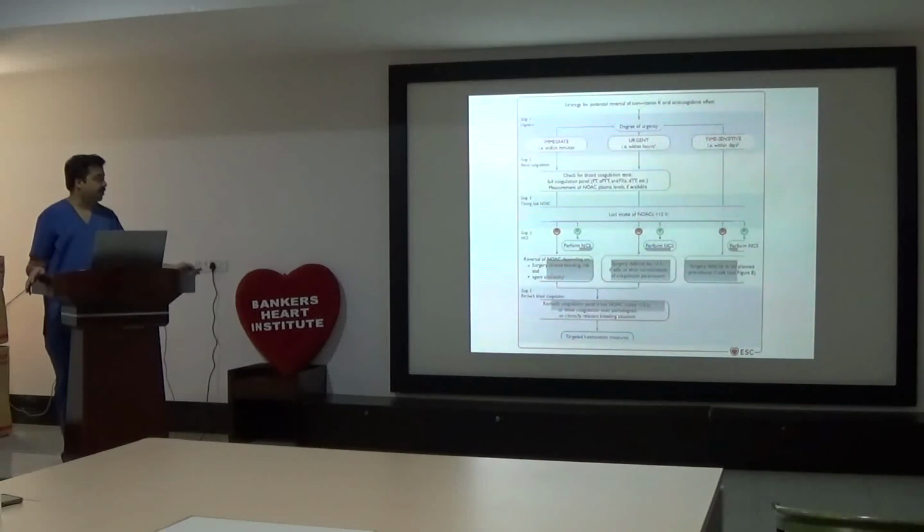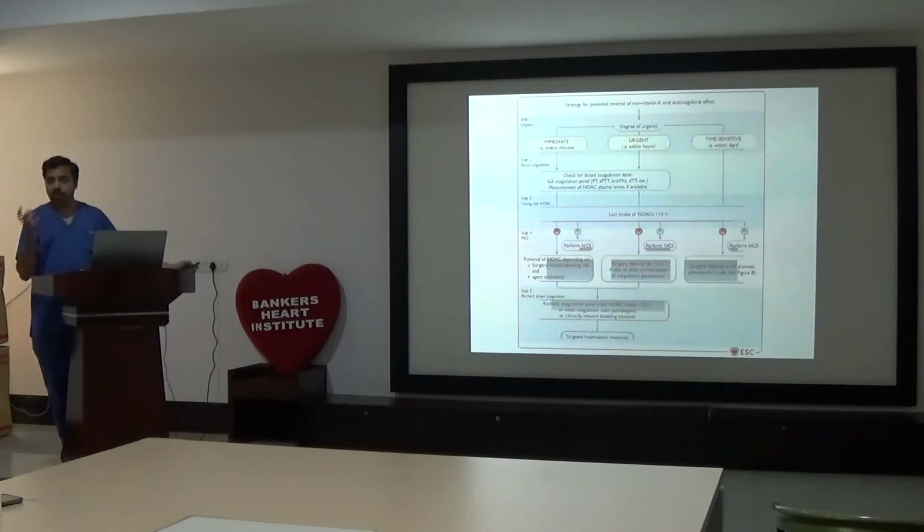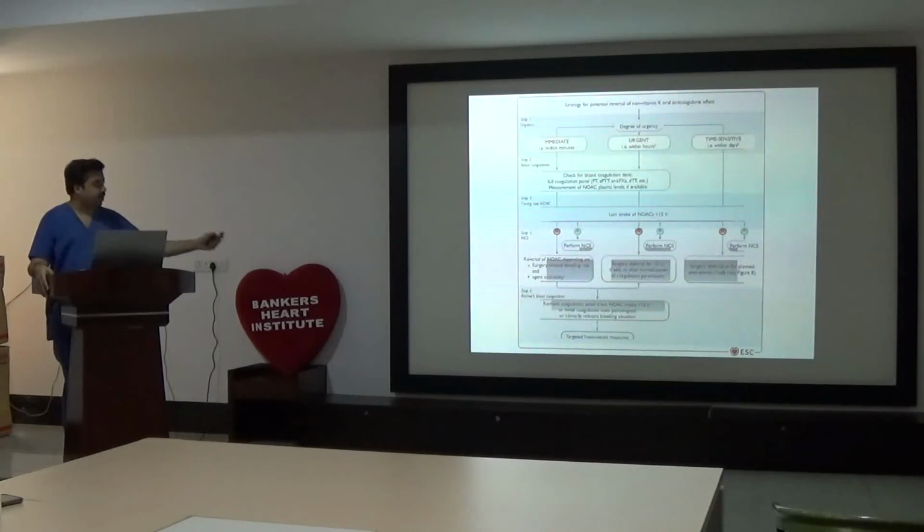The only problem is immediate surgeries, where bleeding risk is very high, and even thrombotic risk is very high. There we need to check all coagulation parameters. But unfortunately, even if we say that thrombin time is prolonged, we do not have any agent available to correct it. Unfortunately, just documentation that this is available and your bleeding risk is high, that is what they can convey to them. If I talk, we have factor 7, activated factor 7, that is available.